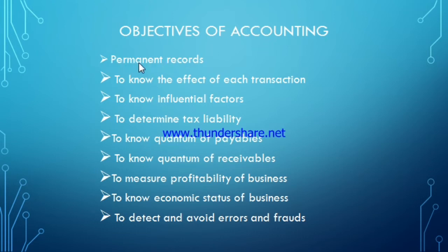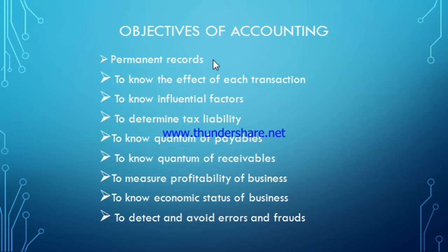The first objective is permanent records. No person can remember how many transactions have taken place during a day, during a month or a year. So to record those transactions permanently, the accounting information or accounts are required to be maintained, because accounts are always in written form. Either it can be manually written. In ancient times we used to prepare the eightfold red colored book. If your parents might have been engaged in business for many years, then previously the books of accounts were manually written.